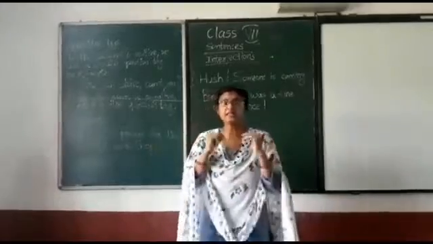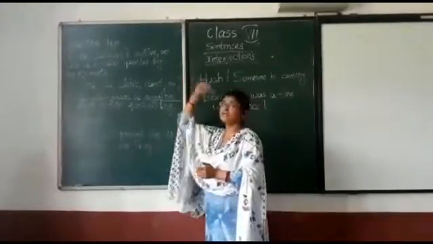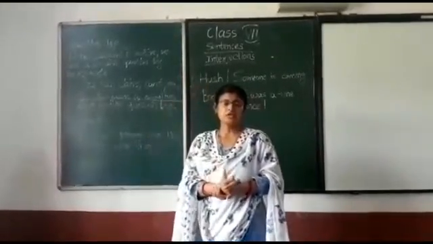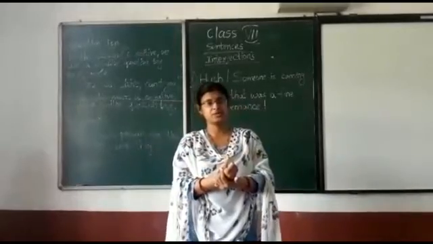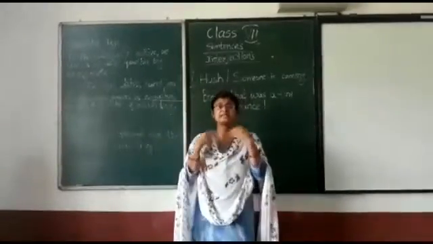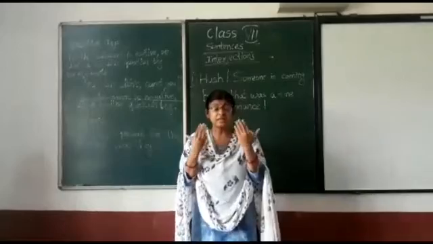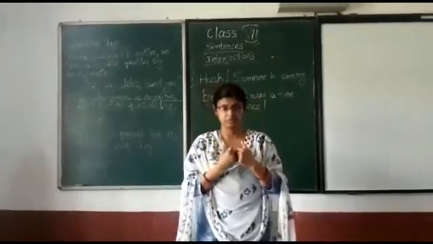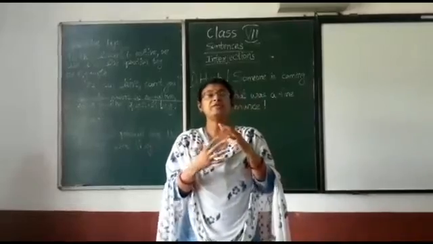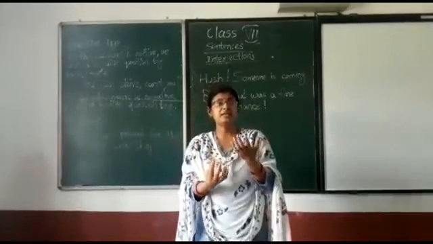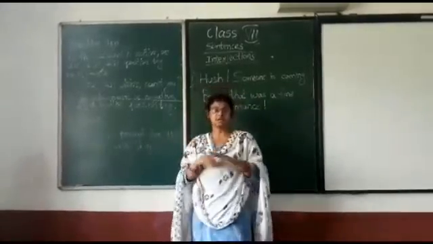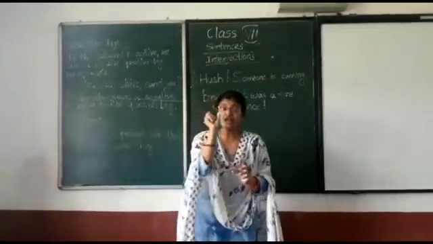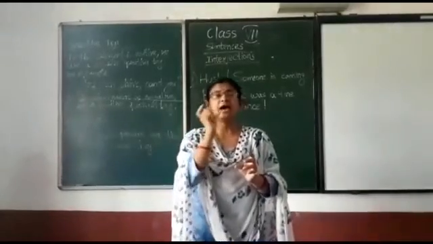Okay. Our next topic is question tags. So what are question tags? Sometimes when we say something, we expect the listener to agree with it. When we say something, then we need the confirmation of our statement. Then we use question tags.